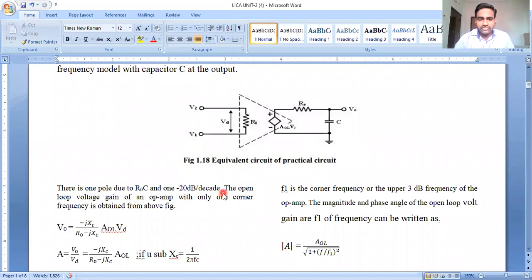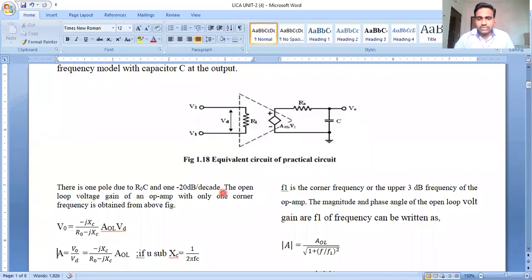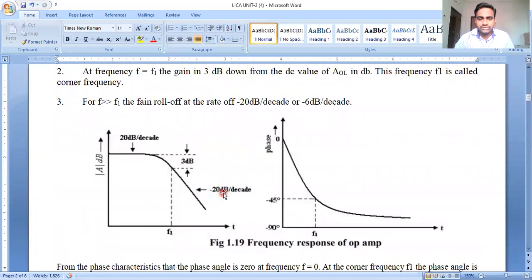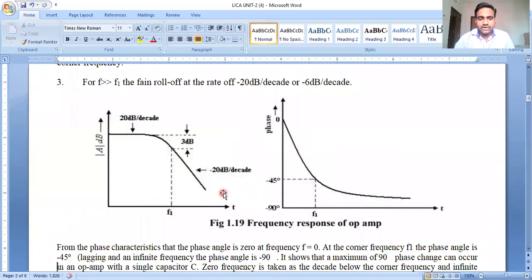Because of the effect of the corner frequency or breakover frequency, if we observe the frequency response, before the corner frequency the gain magnitude is almost constant. After the occurrence of the corner frequency, there is a drop in the frequency response of around 3 decibel.